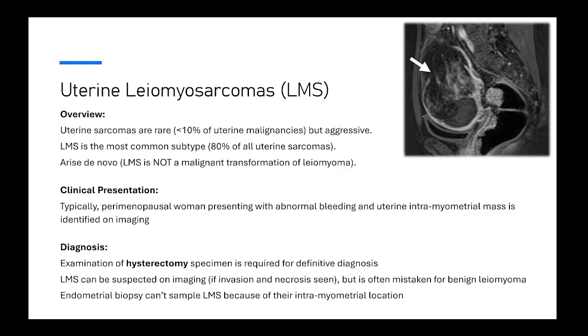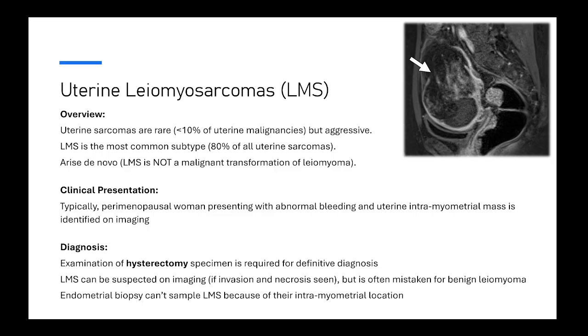The typical patient is a perimenopausal woman that presents with abnormal bleeding and a uterine intramyometrial mass that is identified on imaging. So how do we confirm the diagnosis? To diagnose a leiomyosarcoma, we absolutely need to examine the hysterectomy specimen. Okay, that is required.